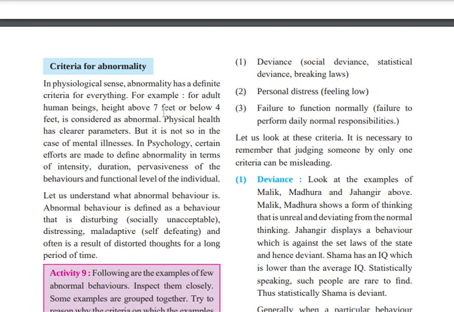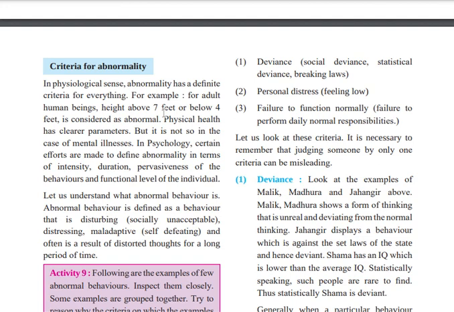In psychology, certain efforts are made to define abnormality in terms of intensity, duration, and perception of the behavior. In the physiological sense, you can judge that a person is abnormal because their height is very long or very short. But in the psychological sense, it becomes very difficult. We are going to judge in terms of the intensity of the behavior, the duration of the behavior, the pervasiveness of the behavior, and the functioning level of the individual, how the individual is functioning.